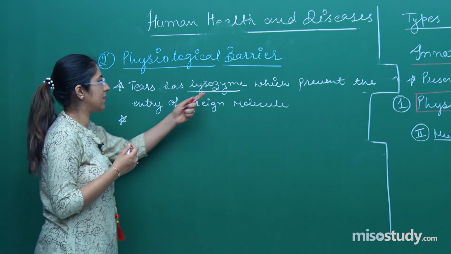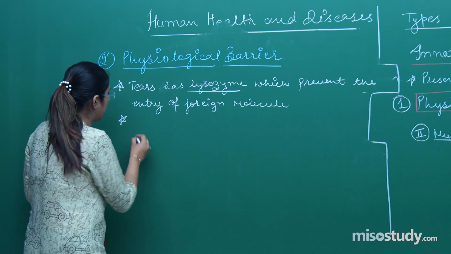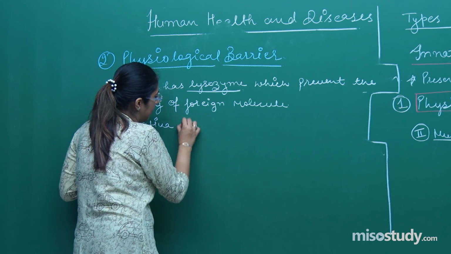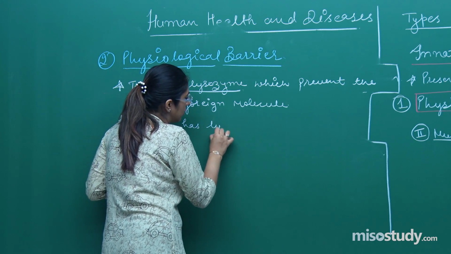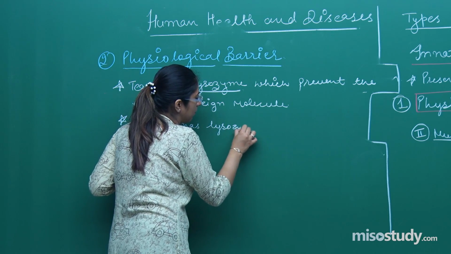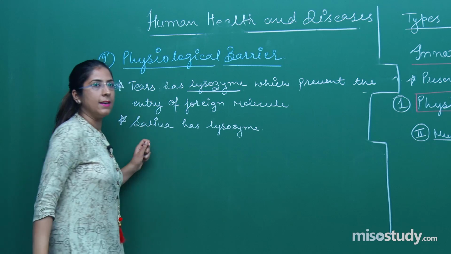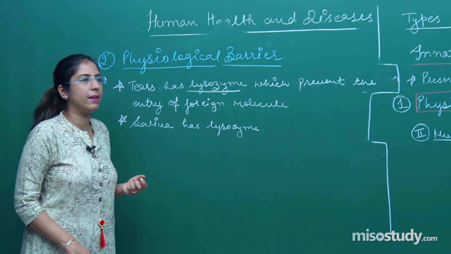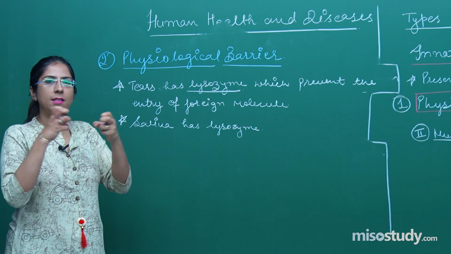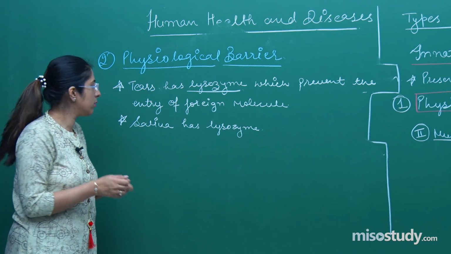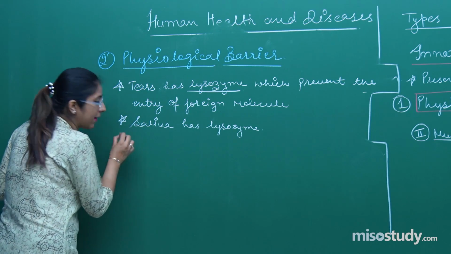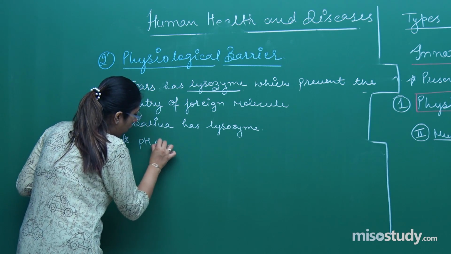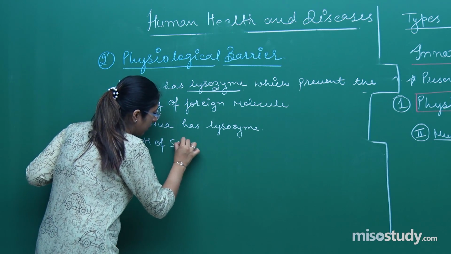Our saliva also has this enzyme, that is lysozyme. The function of this lysozyme is the same, that is to prevent the entry of foreign molecules, or it lyses those cells, right? It kills those cells.